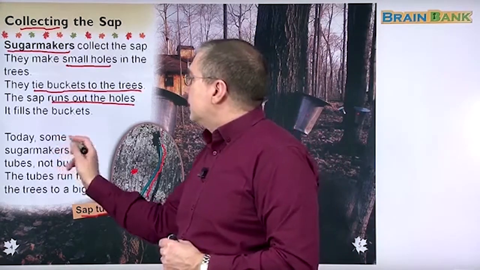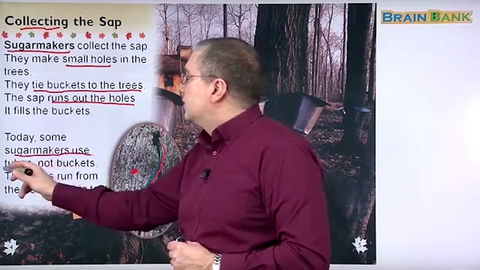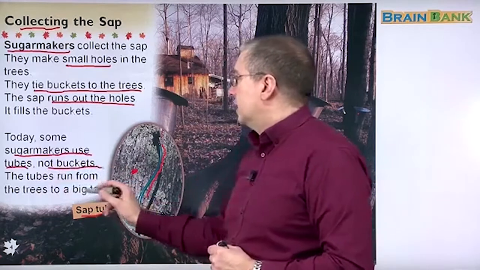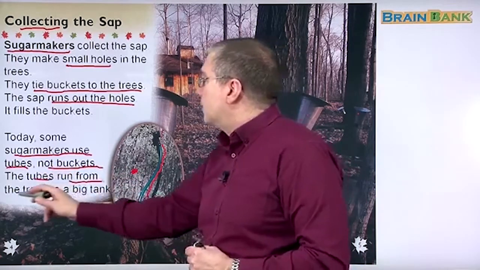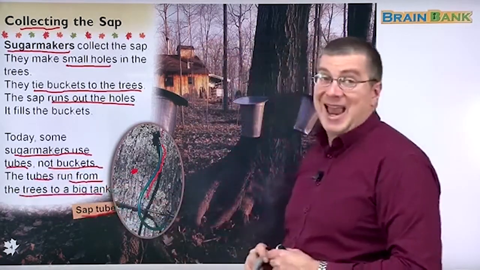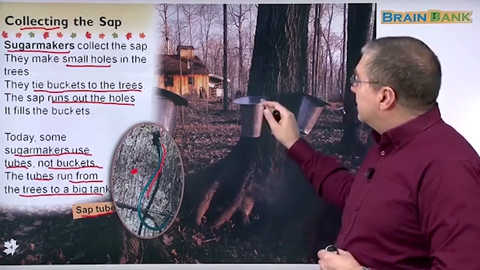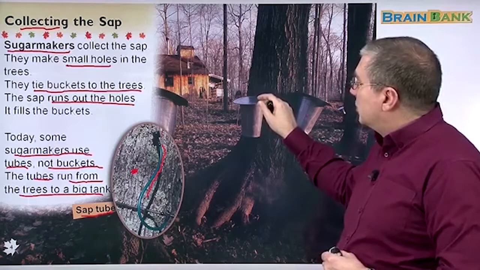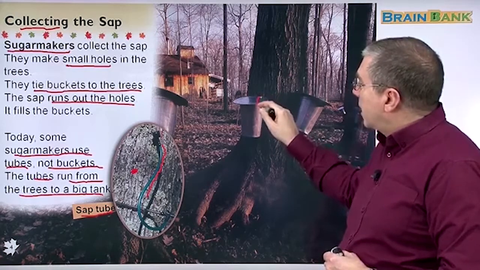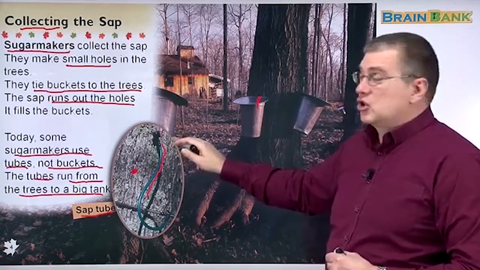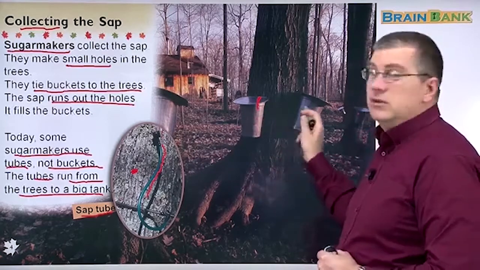Today, some sugar makers use tubes, not buckets. The tubes run from the trees to a big tank. So in this case, actually, they don't use the buckets, right? In this case, they probably just drill a hole in the tree and the sap runs out into the bucket. But other sugar makers today, they don't use the buckets.